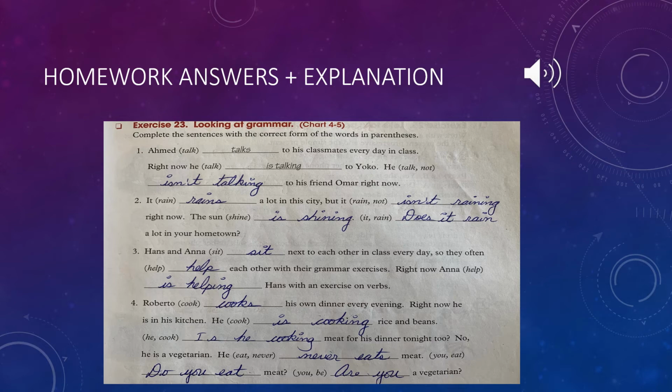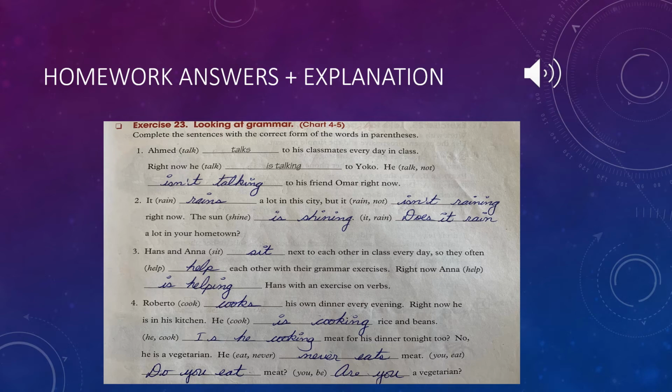Hans and Anna, and we have the verb sit, next to each other in class every day. Because I have the time clause every day, I can immediately identify that it's a present simple tense. Since Hans and Anna are a plural subject, I do not change the verb. I do not add an S or an ES. Therefore, the verb stays as it is in the first blank and in the second blank, which is the verb help.